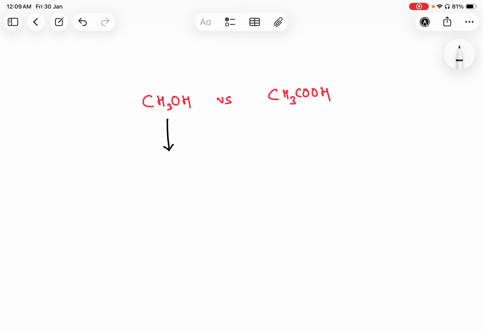Because when methanol loses the H plus ion, guys, it will form methoxide ion, CH3O negative. Whereas when acetic acid loses a proton, this will form CH3COO negative, acetate ion. Now, let's compare the conjugate bases. Guys, who is more stable according to you? Tell me.